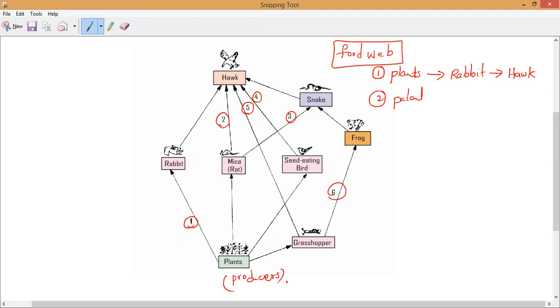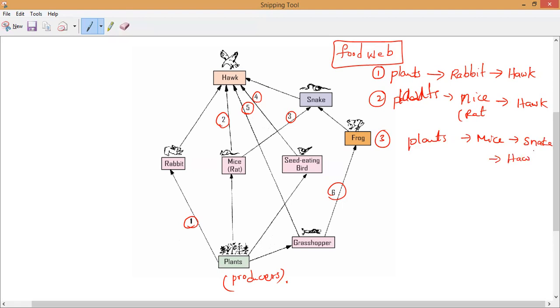Next one, mice or rat, and we can take hawk, and eagle also. Third food chain, tell me everybody. Please respond. Plants, mice, mice eaten by snake. Snake is eaten by, ultimately, whom? A carnivorous animal, hawk. That is it.